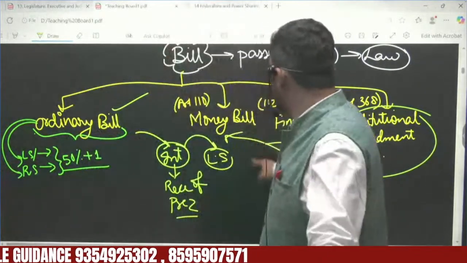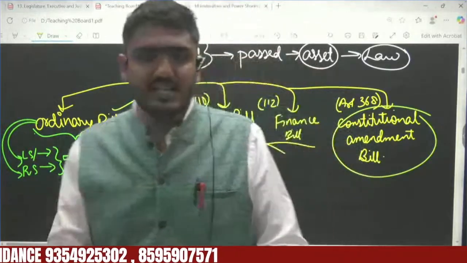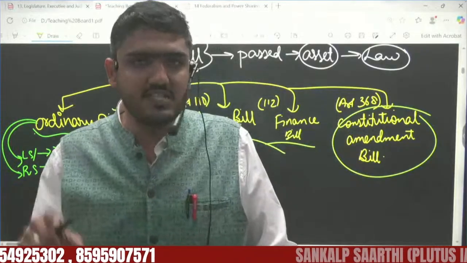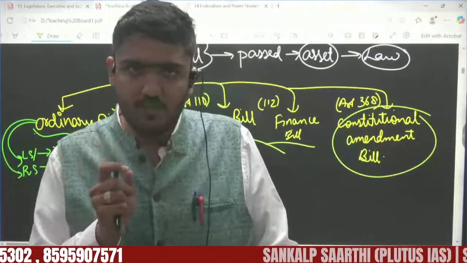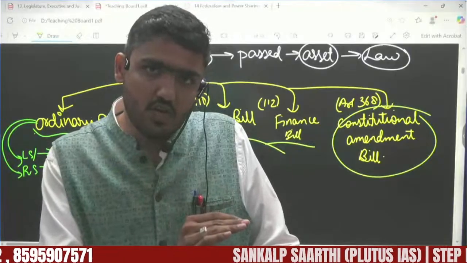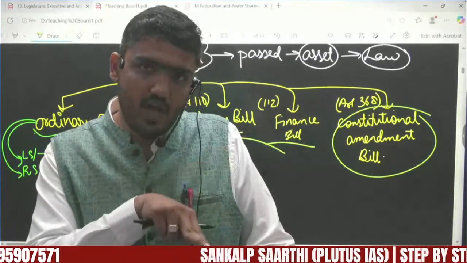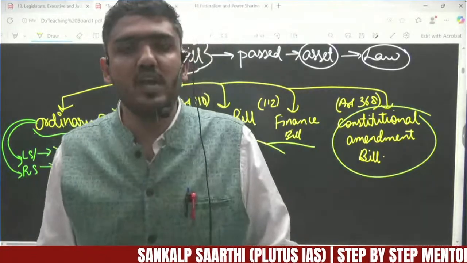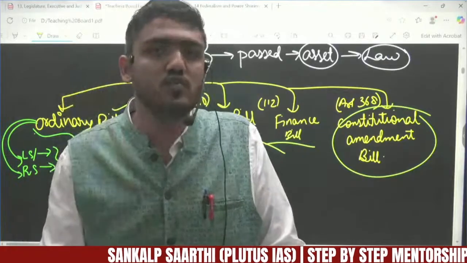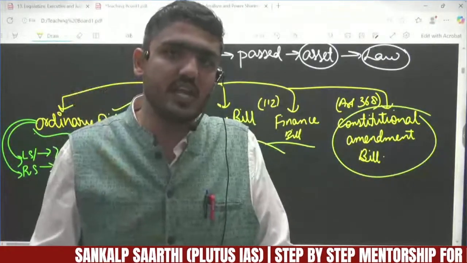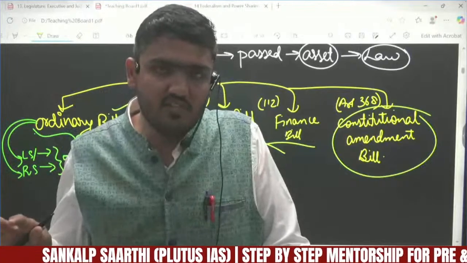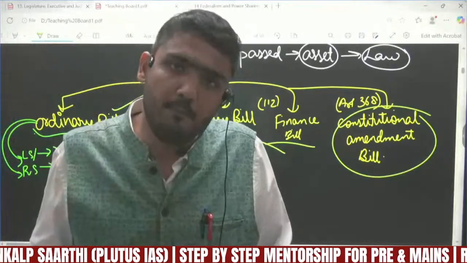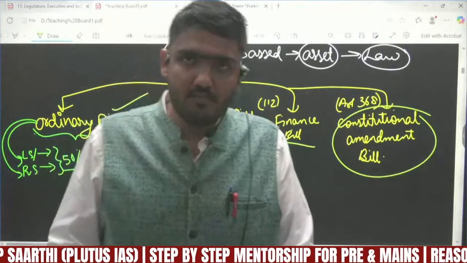In the case of a money bill and finance bill, the Rajya Sabha only has limited power. They have the option to first send it back to the Lok Sabha for reconsideration. Now if Lok Sabha again passes it back to Rajya Sabha for signing it, Rajya Sabha will have to sign it. If they don't sign the money bill or the financial bill within 14 days, then it is automatically considered to be passed.